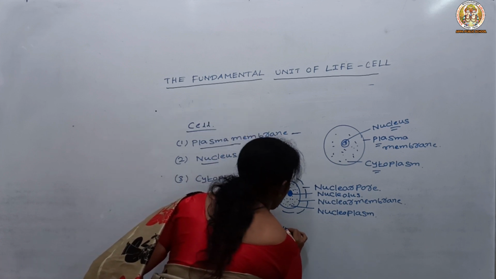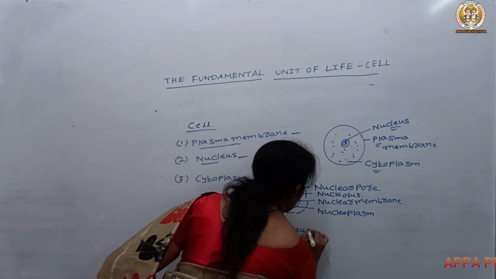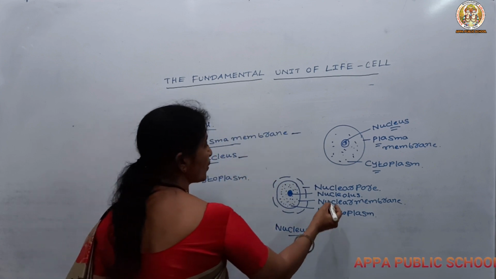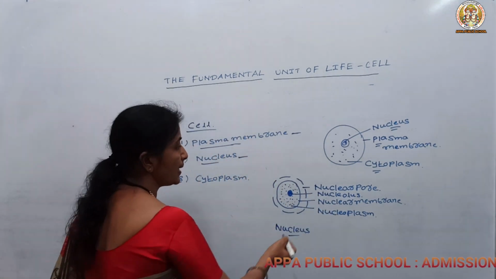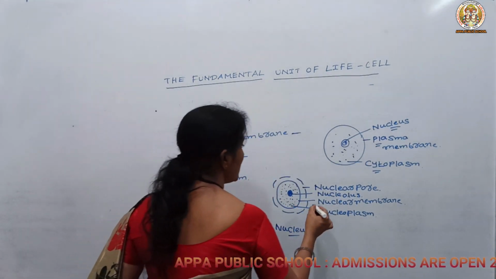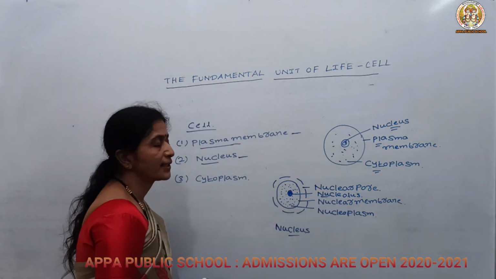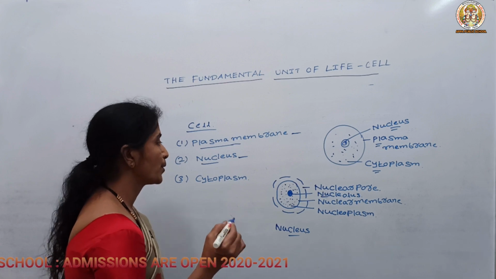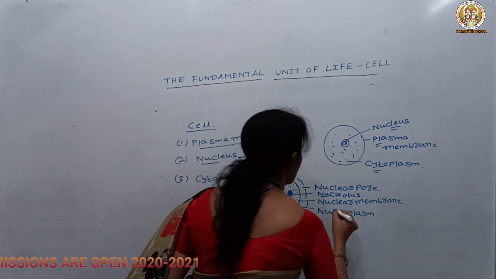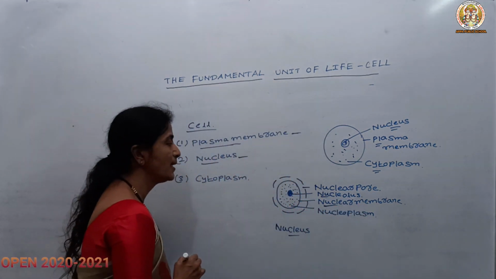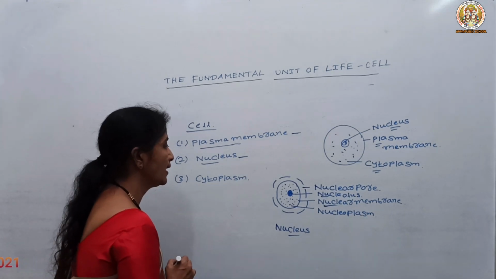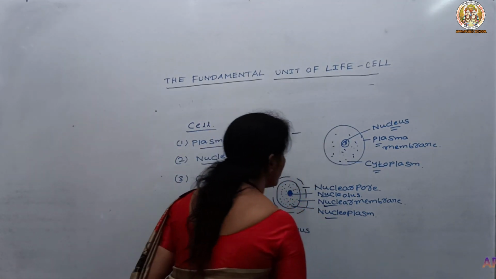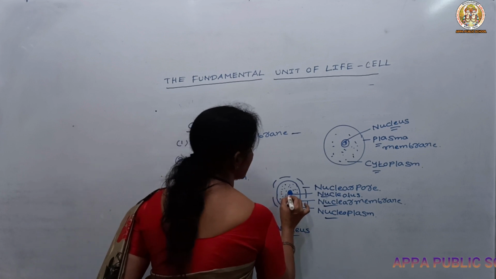The nucleus mainly consists of the nuclear pore, which helps in the exchange of gaseous material. The nucleolus consists of RNA and is responsible for the production of ribosomes. The nuclear membrane is the outermost covering, and the nucleoplasm is the jelly-like structure.